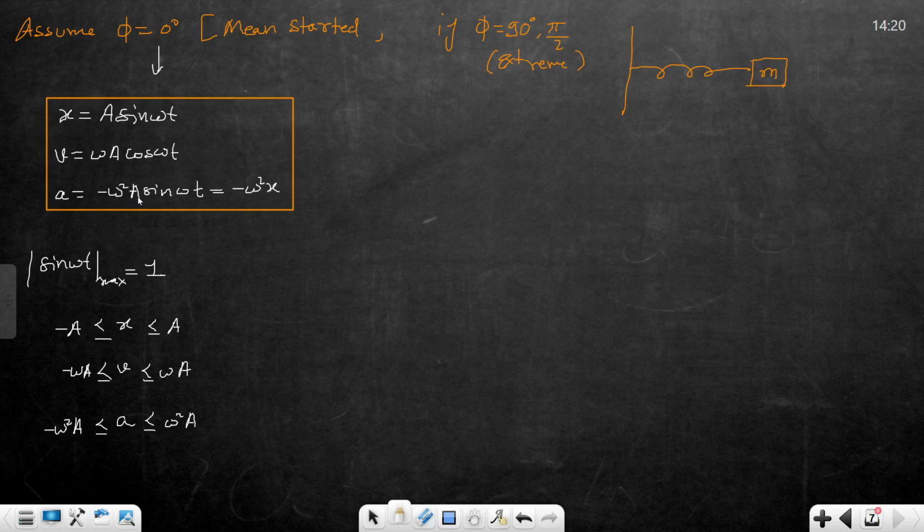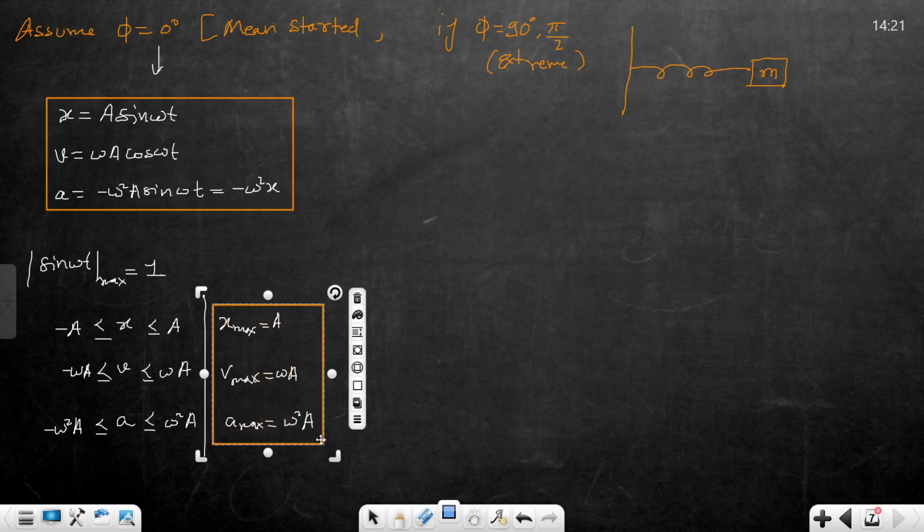This is the maximum value of x. Clear? So if someone asks what is x max, x max is the magnitude, that is a. What is v max? Omega a. And what is a max? Omega square a. Is it clear?